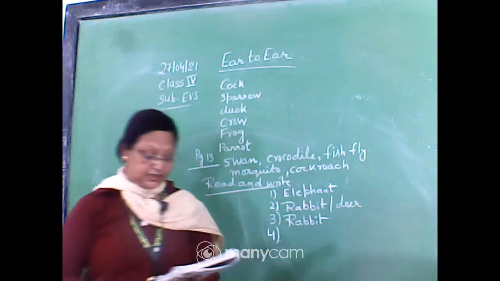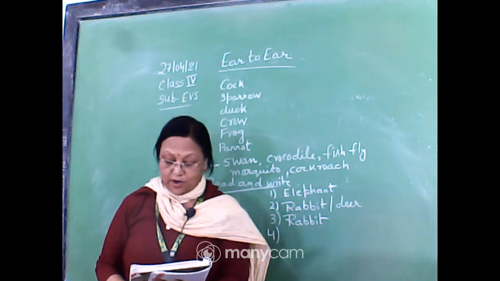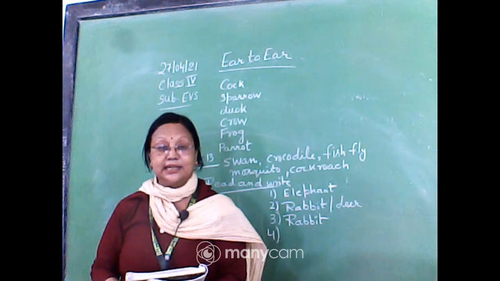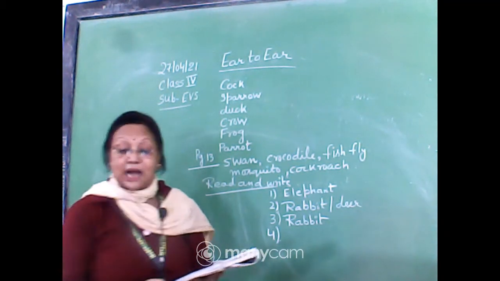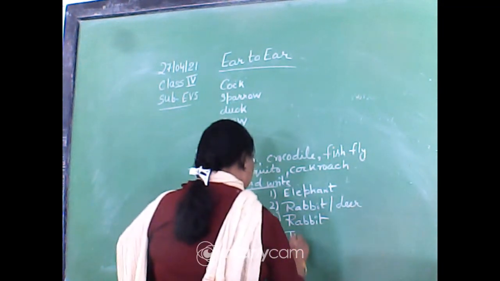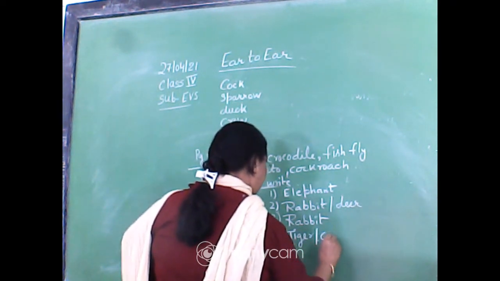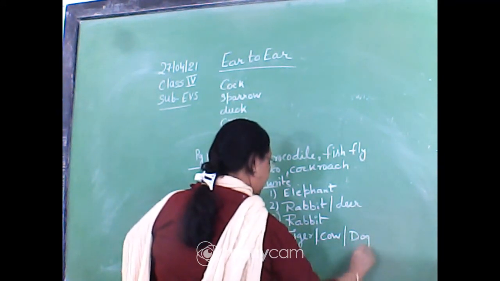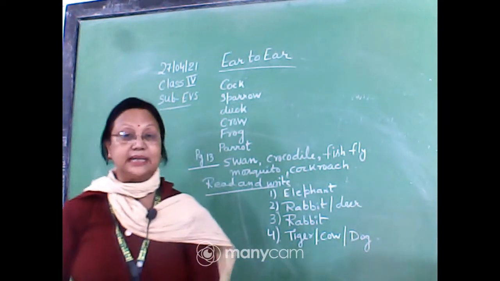Now the fourth answer is an animal with ears on both sides of its head. Yes, buffalo is there, dog is there, tiger is there, lion is there. Crow doesn't have. Cow, yes, cow has the ears on both sides. So here I am writing tiger. You can write your own also. Tiger, cow, dog. You will write only one name. Okay. So I hope you have completed this.